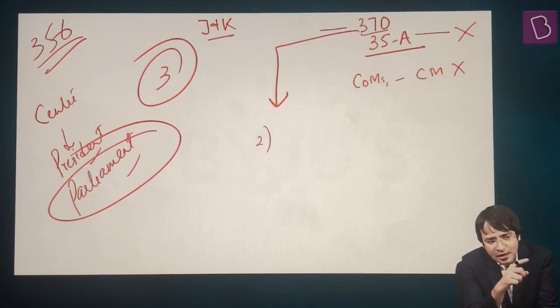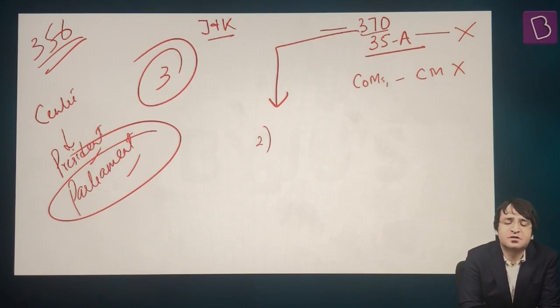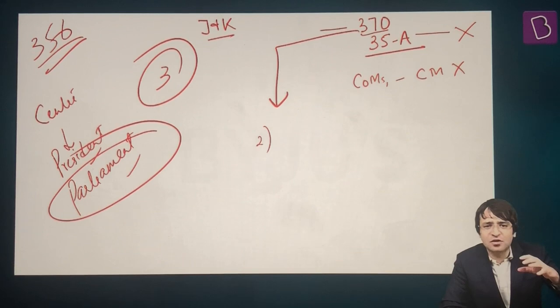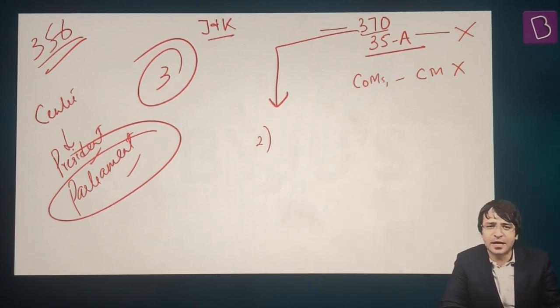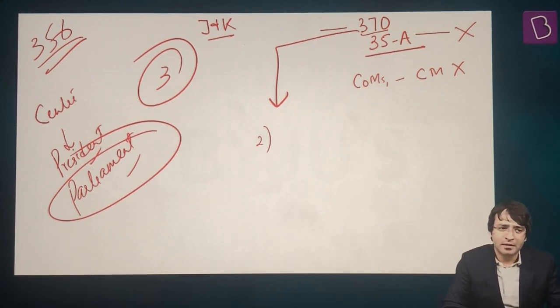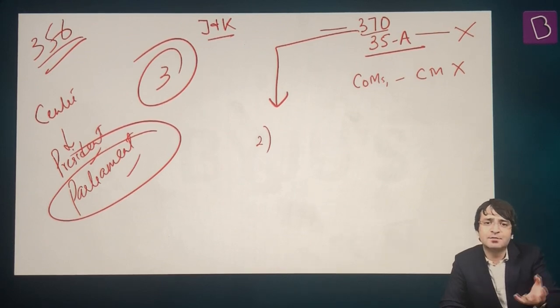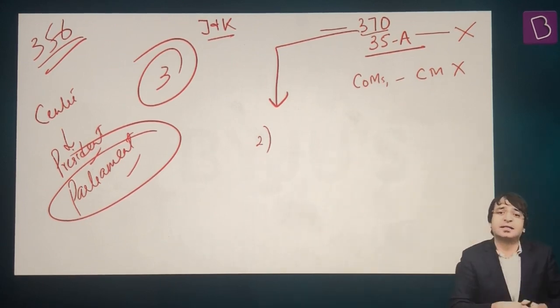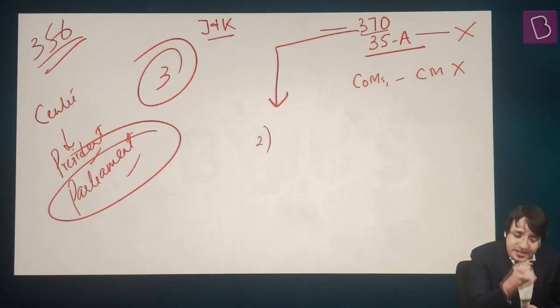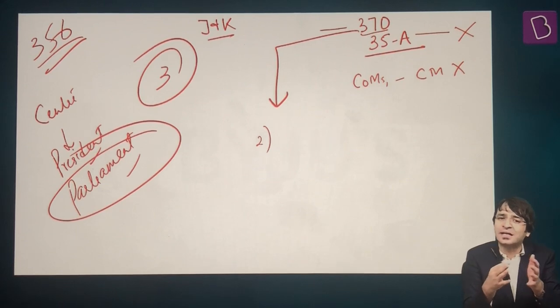What are these steps? For example, West Bengal or Tamil Nadu or Odisha or Punjab. If the central government is not happy with the governments of these 4 states, what can the central government do? Impose president's rule. When president's rule is imposed, ultimately what will happen? This state is placed under the control of the parliament, and based on the recommendation of the parliament, it downgrades the entire state and converts it into a union territory. That means the principle of federalism is getting violated.